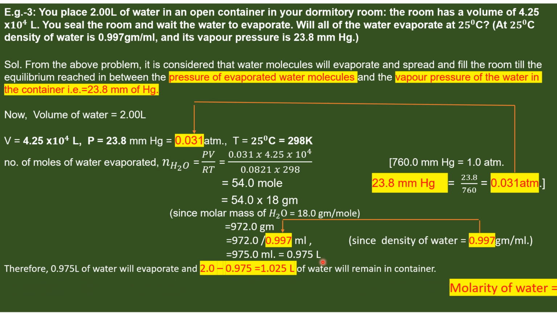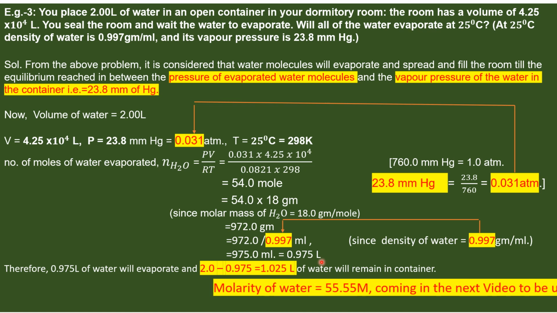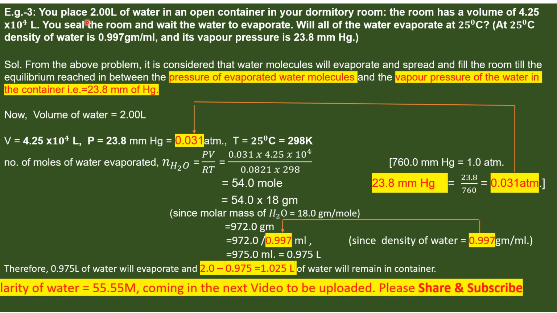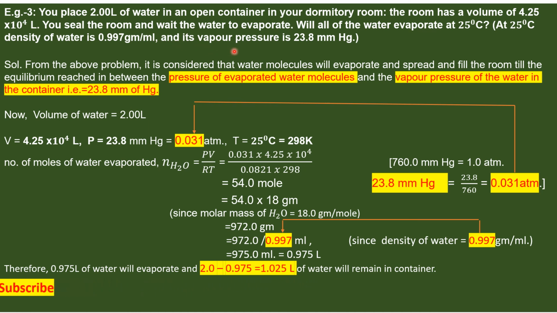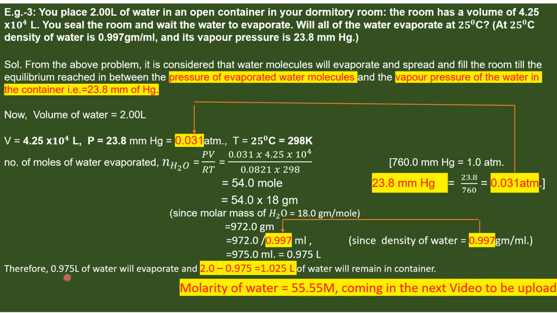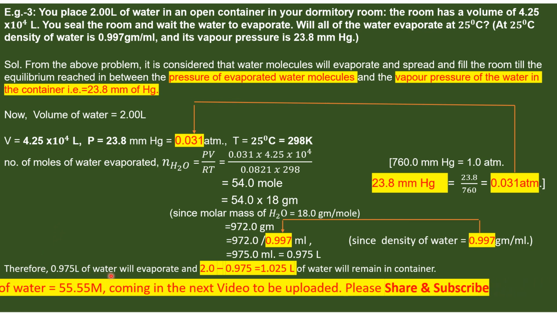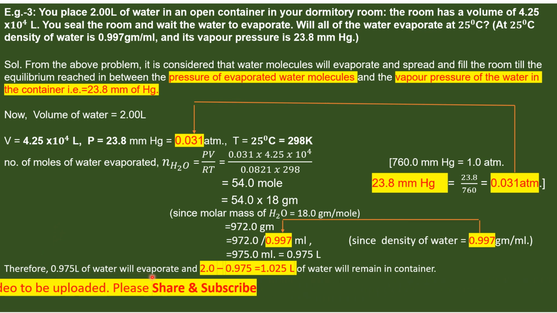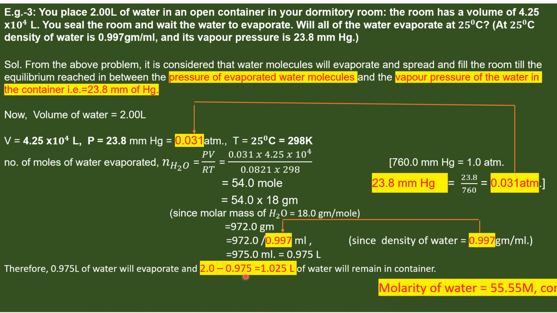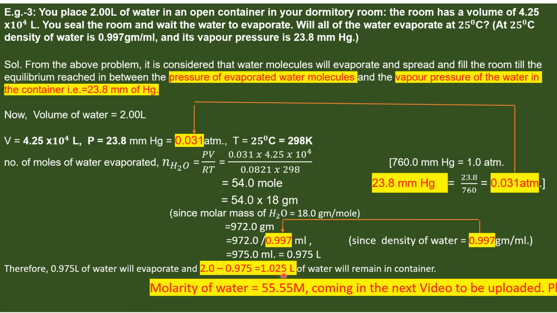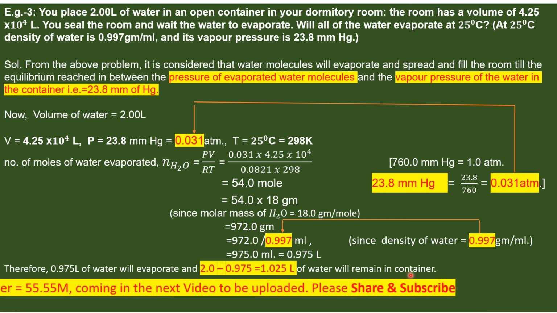What evaporates? Water will evaporate less than half of the water contained in the container. Therefore, this amount, 0.975 liter of water, will evaporate, and 2 minus 0.975 equals 1.025 liter of water will remain in the container.